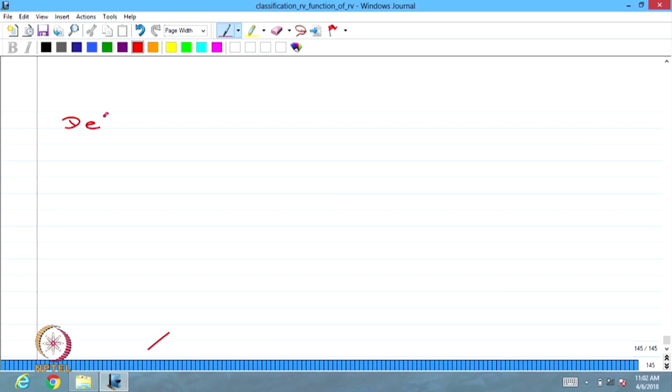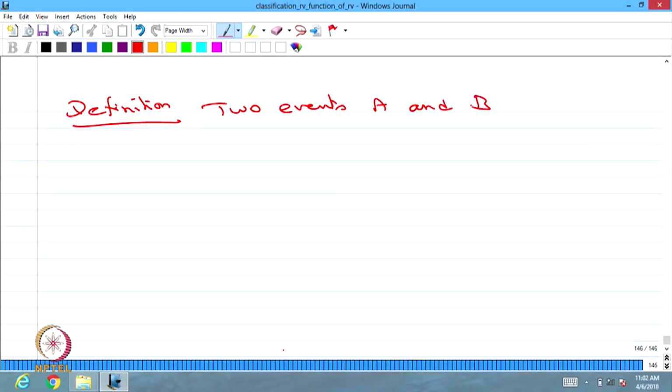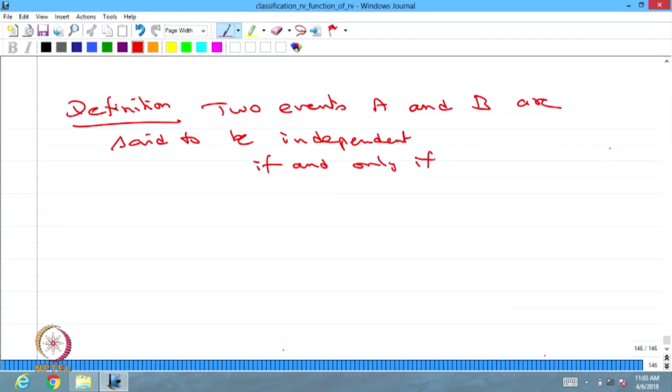The first definition: two events A and B are said to be independent if and only if the intersection probability is the same as the product of the individual probabilities.